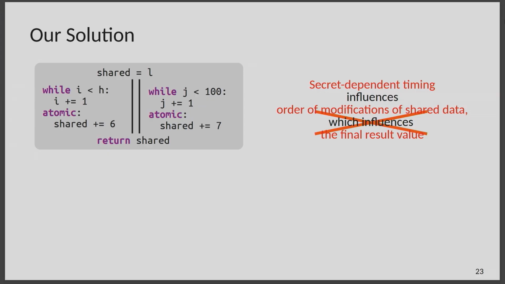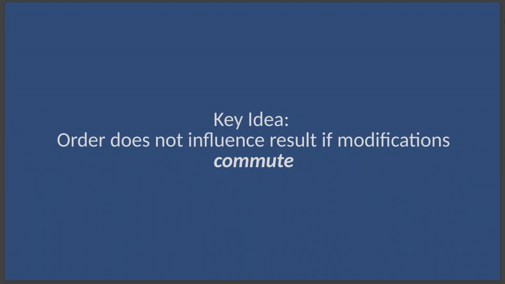So what's happening here is that we still have secret-dependent timing, but the order of modifications of the shared data no longer influences the final result value because these orders commute. And this is the key idea, really, of what we're doing here. We're trying to verify these concurrent programs not by showing that there are no timing differences, but by showing that the potentially different order resulting from these differences doesn't influence the final result that we're returning, because these modifications all commute.